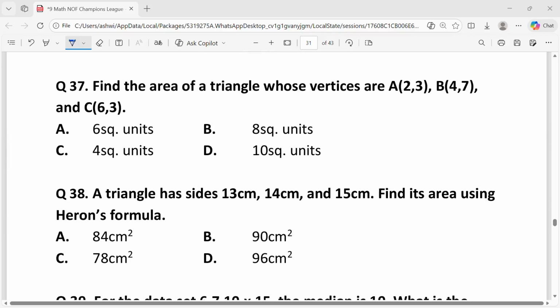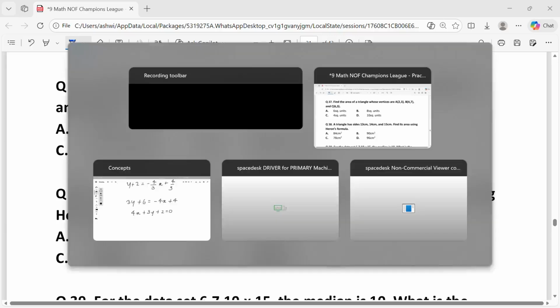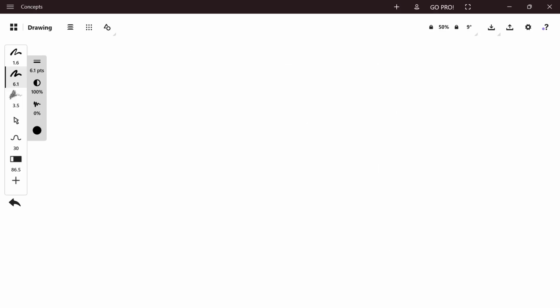Question 37. Find the area of a triangle whose vertices are A (2, 3), B (4, 7) and C (6, 3). The area of a triangle is given by 1 upon 2 times the absolute value of x1 (y2 minus y3) plus x2 (y3 minus y1) plus x3 (y1 minus y2).